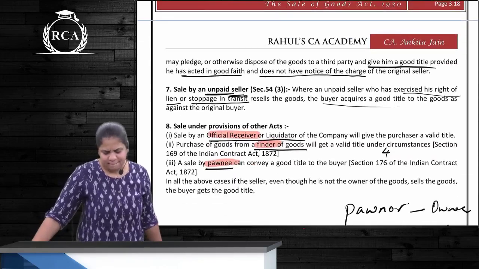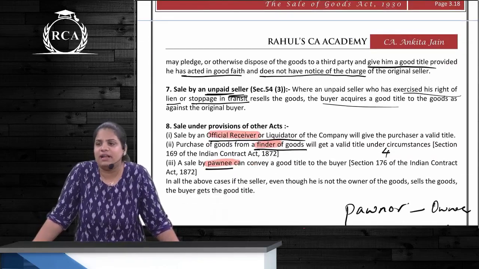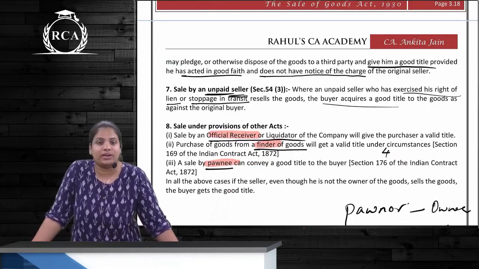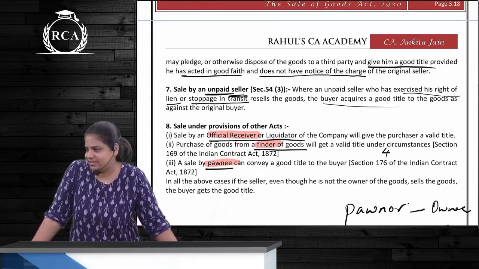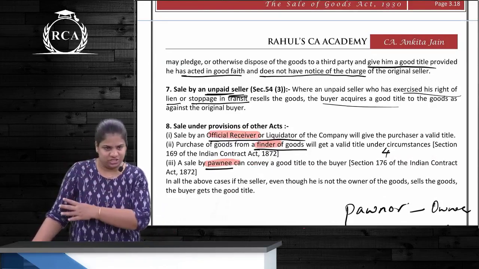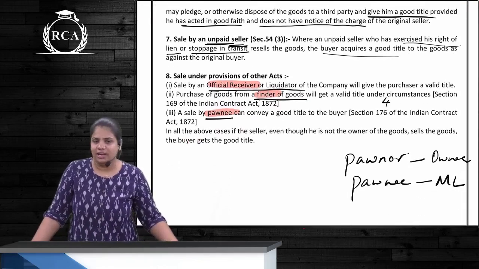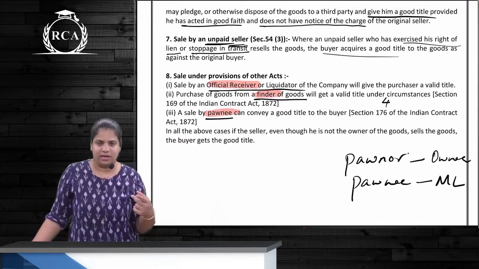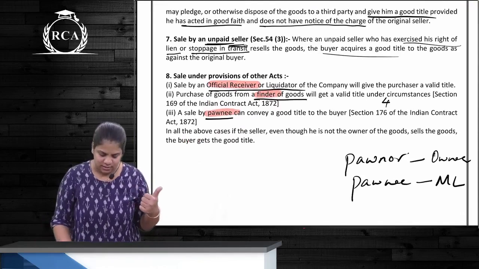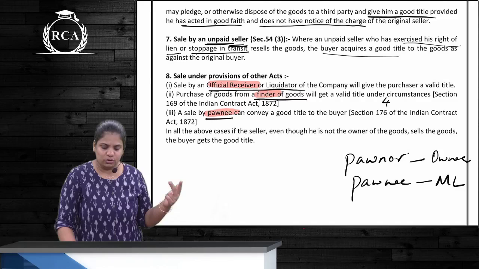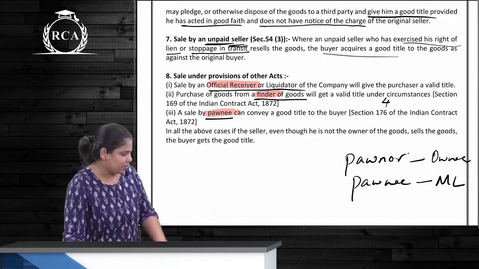Next one is what? Sale by an unpaid seller. So now you know, does an unpaid seller have a right to resell? Yes, he can resell the goods in those 4 situations. And the last one is what? Sale under other provisions. So there are 3 people we are talking about here: the official assignee, the finder of the goods, and the pawnee. Correct?